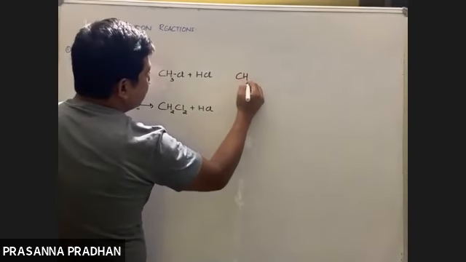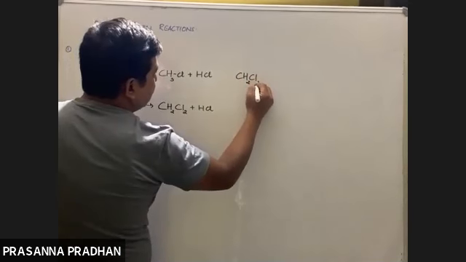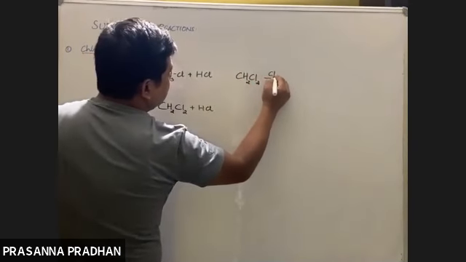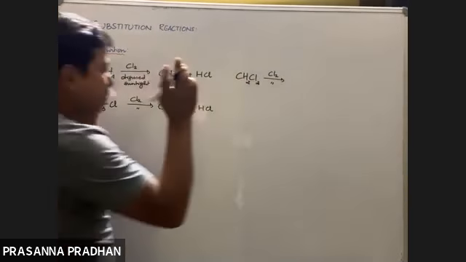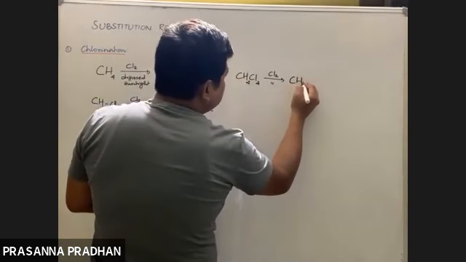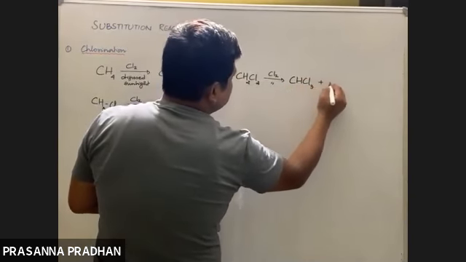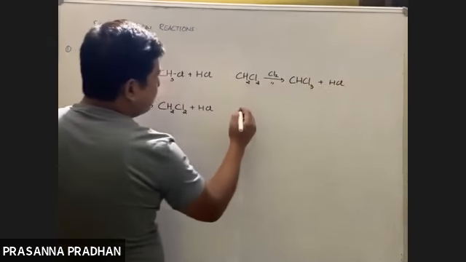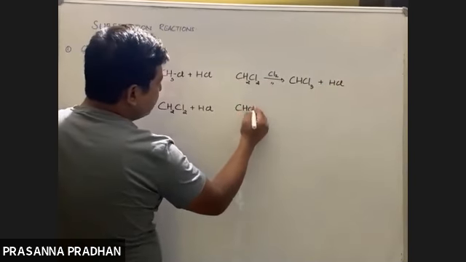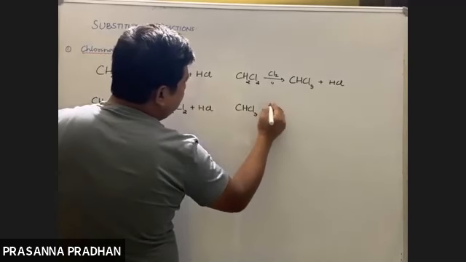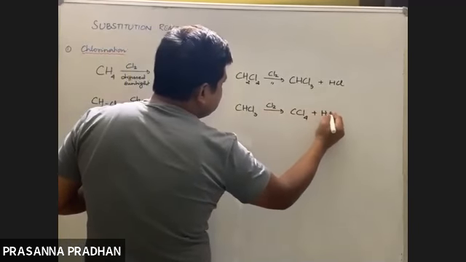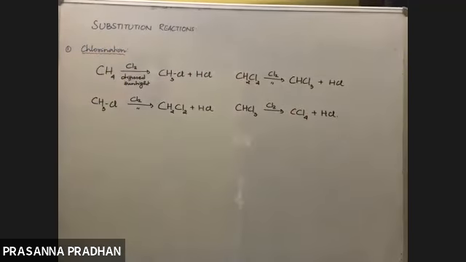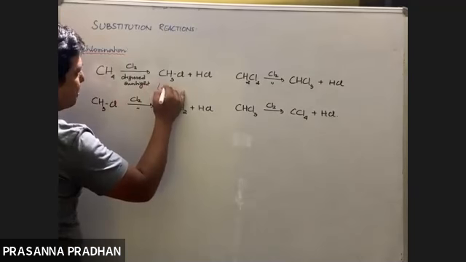So we have CH2Cl2. Again, it will react with chlorine in the presence of light. So 2 more hydrogens are left. Out of the 2, one will be left and the other will get substituted by chlorine. So we have CHCl3. Unless and until all the hydrogens are substituted, this reaction will go on. So how many products are found? 4. So it's known as chloromethane.